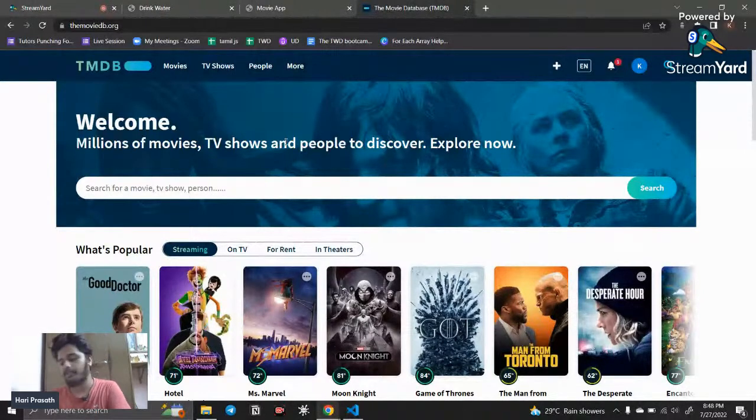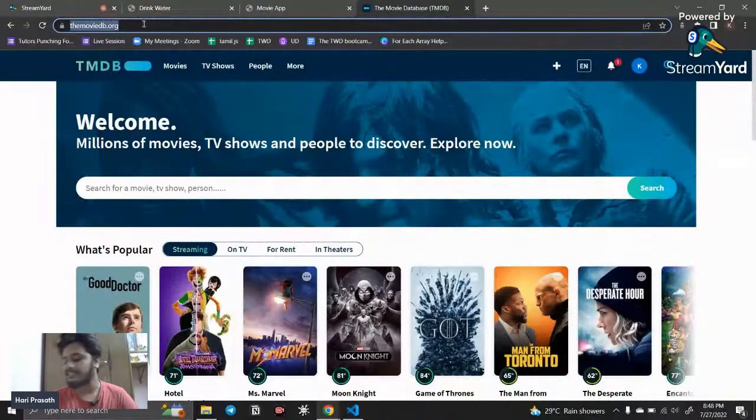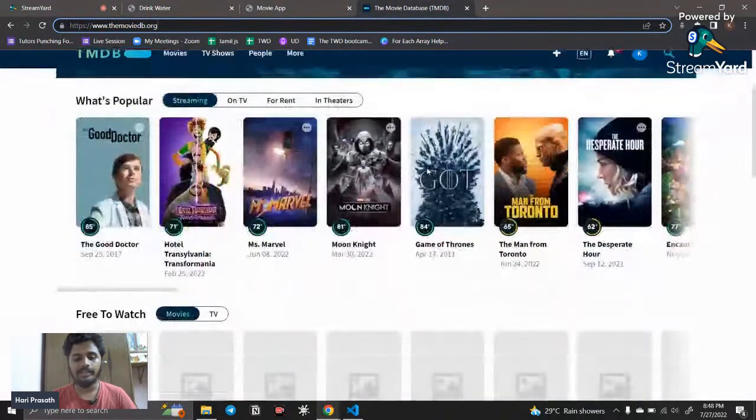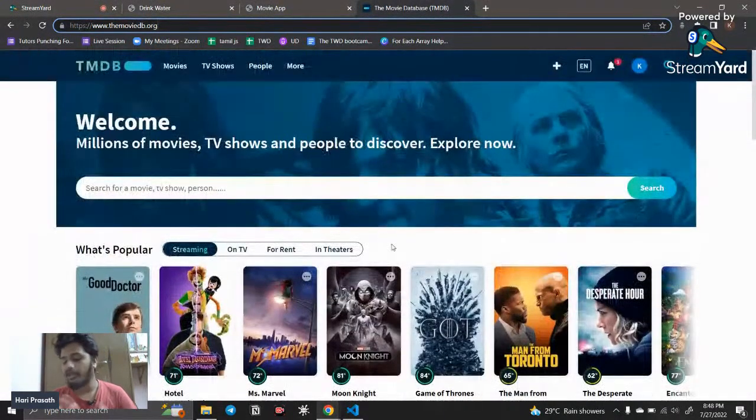Literally everything is an API. So for movies, themoviedb.org is a website where you can find the API for movies. This is a company that provides us the API, just like Google provides the Google Maps API.